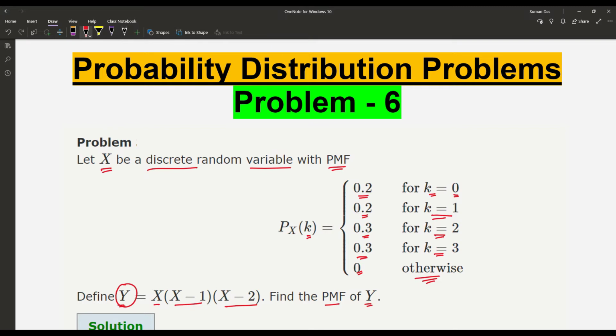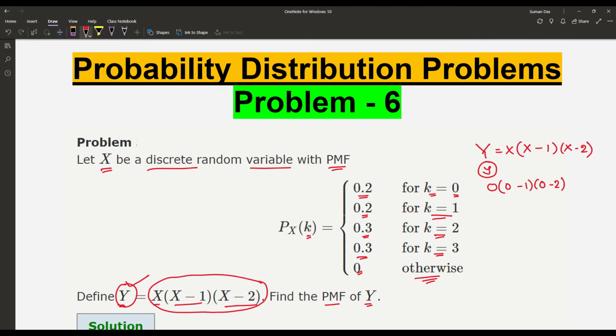So according to the definition of Y, we have to check what values Y can take. Suppose small y are the values of the random variable capital Y, described as X into (X minus 1) into (X minus 2). So let's check when k is equal to 0, the value becomes 0 into (0 minus 1) into (0 minus 2), which is 0.